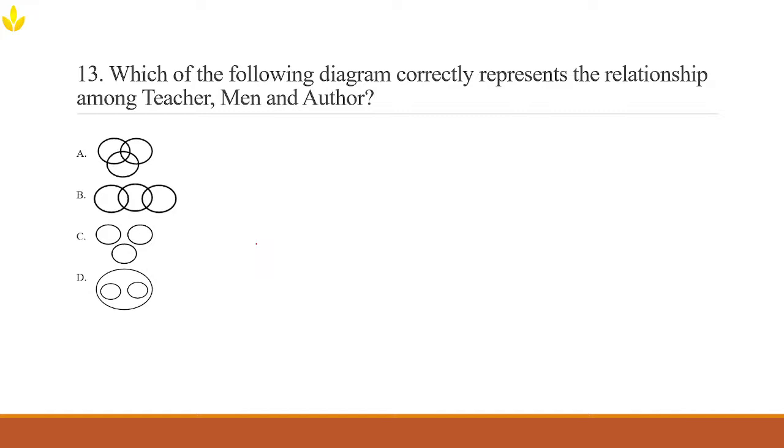Actually, we need to determine the correct Venn diagram that represents the relation among teachers, men, and authors. So you need to ask these questions. Can a teacher be a man? Yes, some teachers are men, but not all teachers are men because there are some female teachers too, isn't it? Second thing you need to ask yourself is, can a teacher be an author? Yes, a teacher can also be an author, but not all teachers are authors. Can a man be an author? Yes, some men are authors, but not all men are authors.